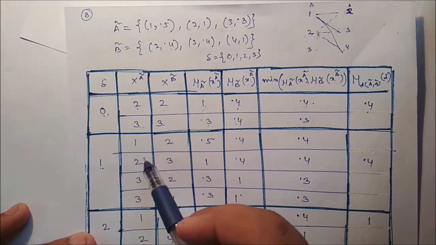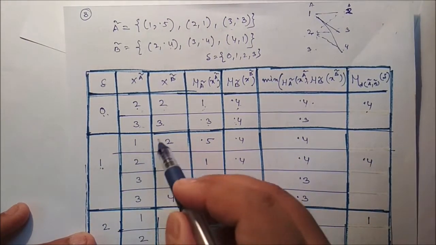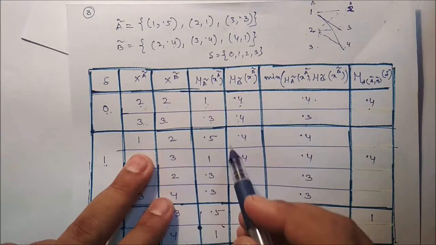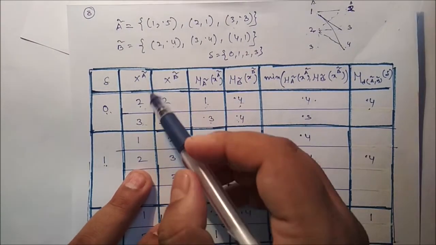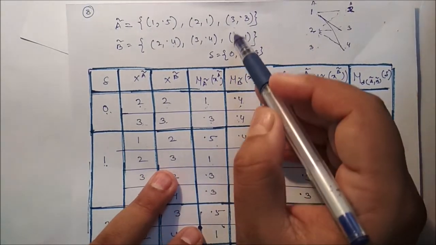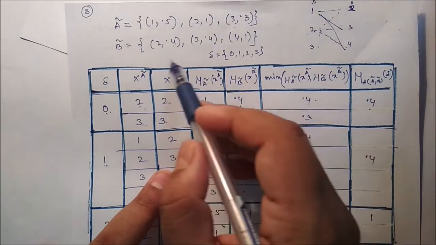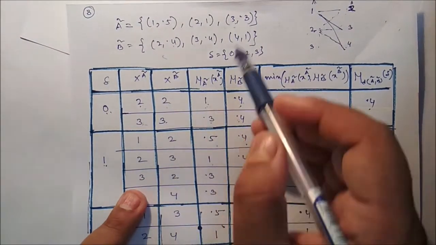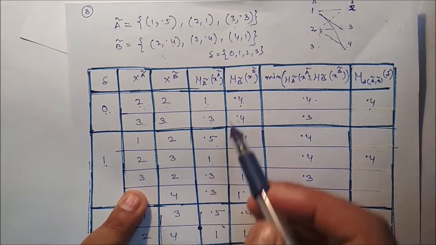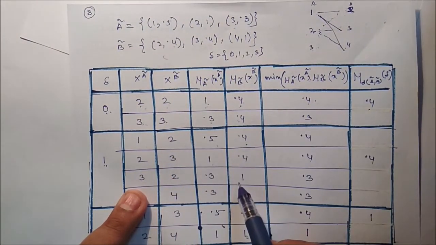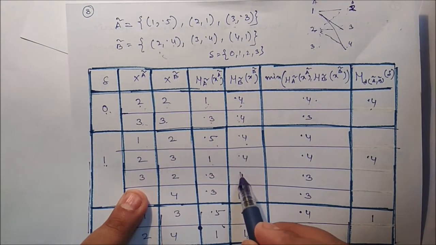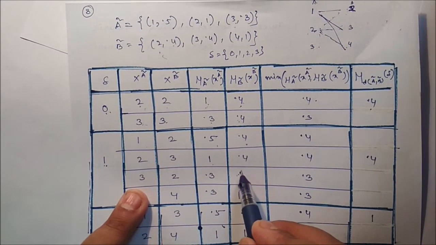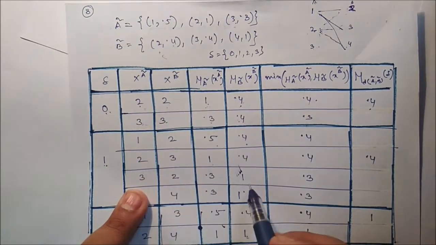So this is for set A and this is for set B. If it is a 1, then it is 0.5, and if it is a 2, then it is 0.4. If it is a 2, it is 1, and if it is a 3, it is 0.4. If it is a 3, it is 0.3, and if it is a 2, it should be 0.4.